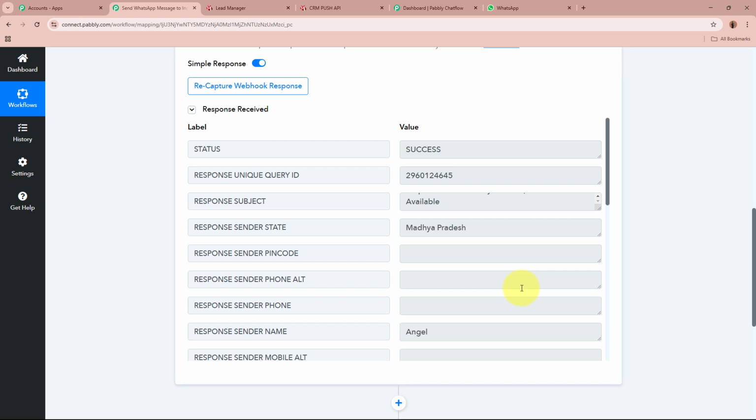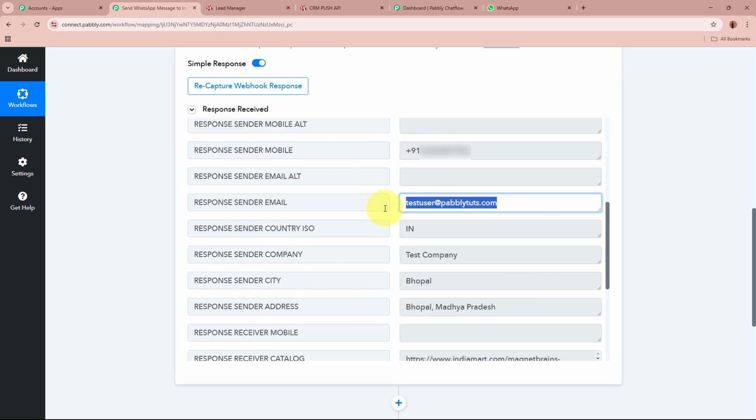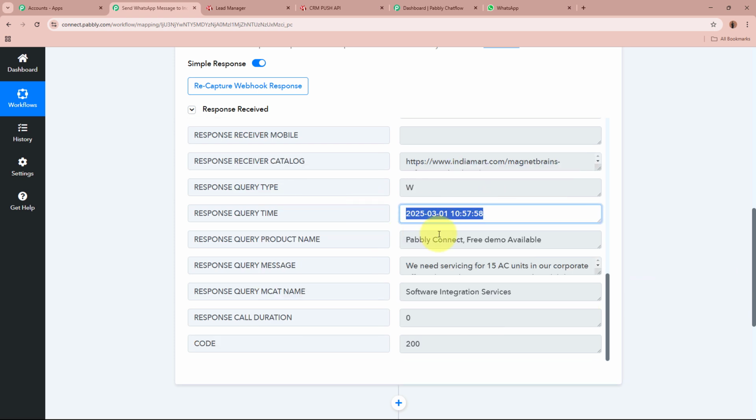If I further scroll down, this is the mobile number of our lead. Email is testuser@pabblytudes.com. Country is IN, that is India. Company is test company. City is Bhopal. And address is Bhopal, Madhya Pradesh. If I further scroll down, you can see the date and time of the lead being generated. This is the dummy product that we have created over here.